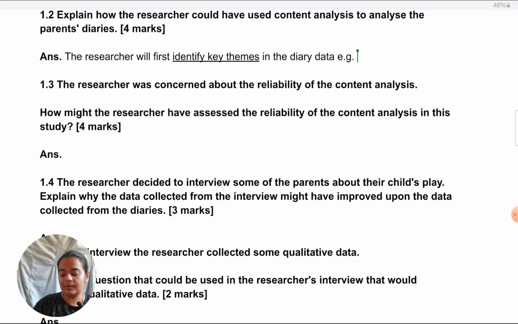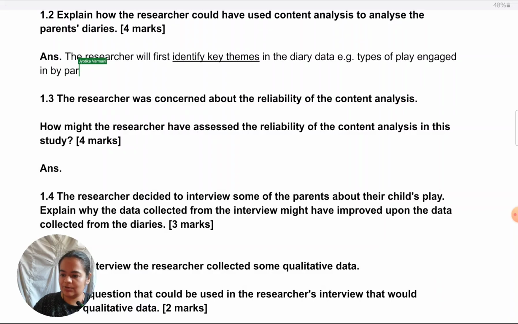For example, here it could be the types of play, that can be the key theme. What is a key theme? A pattern which is being seen. So here what is going to be the pattern or theme? Which type of play the parent is doing with the child. So types of play engaged in by parents with children. I can give one or two examples such as pretend play.